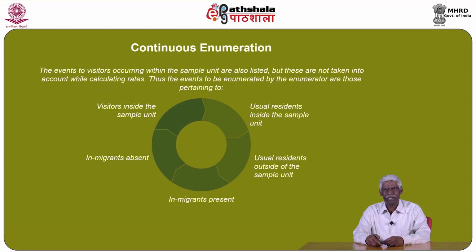Thus, the events to be enumerated by the enumerator are those pertaining to: 1. Usual residents inside the sample unit, 2. Usual residents outside of the sample unit, 3. In-migrants present, 4. In-migrants absent, 5. Visitors inside the sample unit.